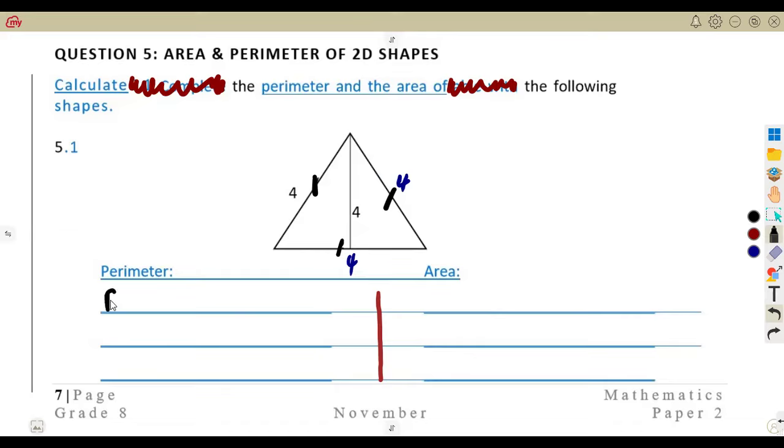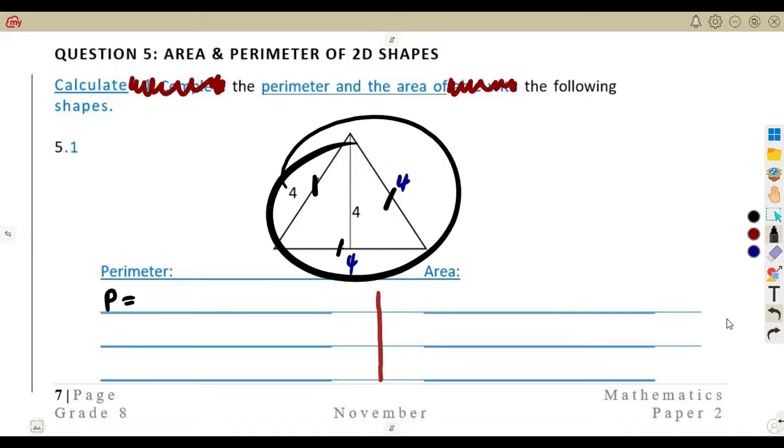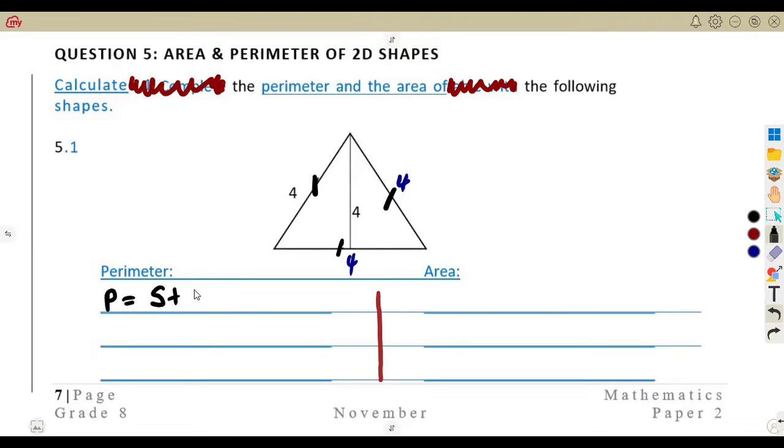So the perimeter, remember, you are simply adding side plus side plus side, the sides that are surrounding the shape that you are given. So our perimeter is going to be 4 plus 4 plus 4, that is 8, plus 4, which is 12. That is your perimeter, which is 12 units. If they are centimeters, 12 centimeters, depending on what you're given. If they are millimeters, they are millimeters, but that's just units.